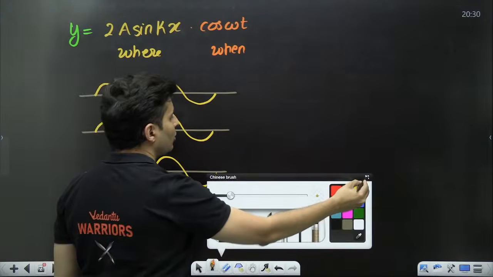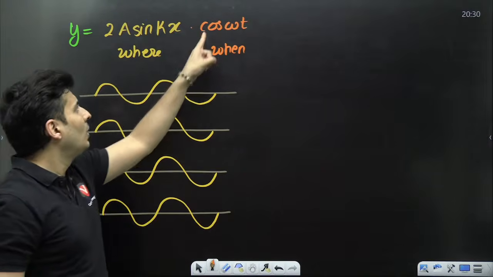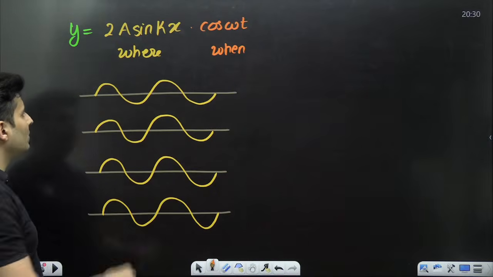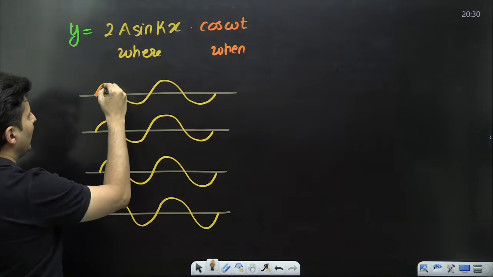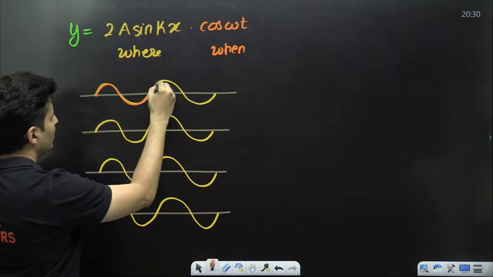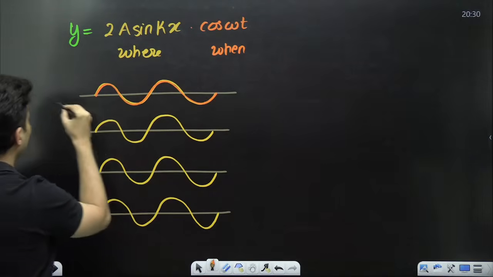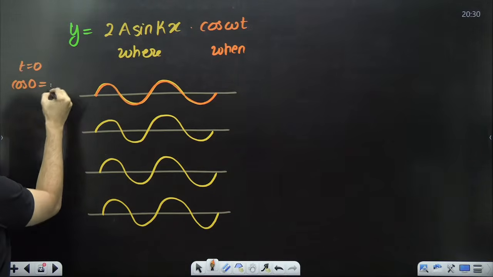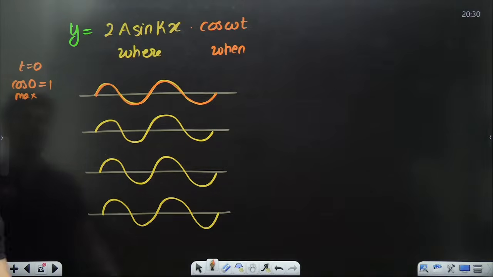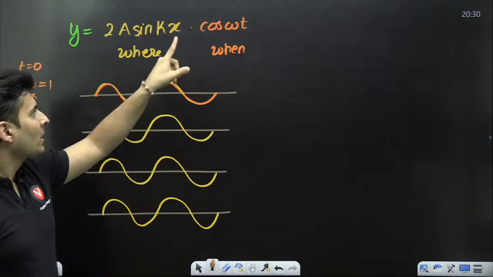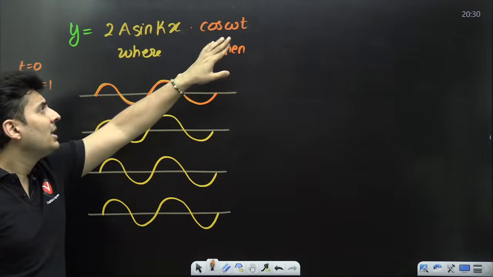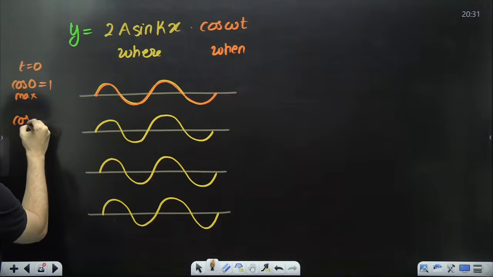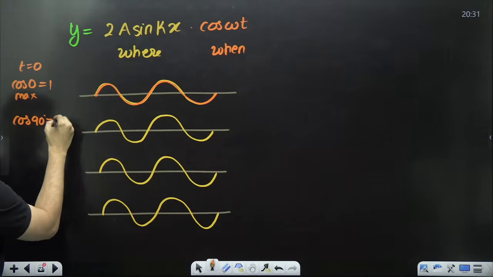When time is 0, cos 0 is 1, which is the maximum value. Meaning you multiply it with 1, you will get this. This is at t equal to 0. After some time, maybe omega t will become 90 degrees, and cos 90 is 0.